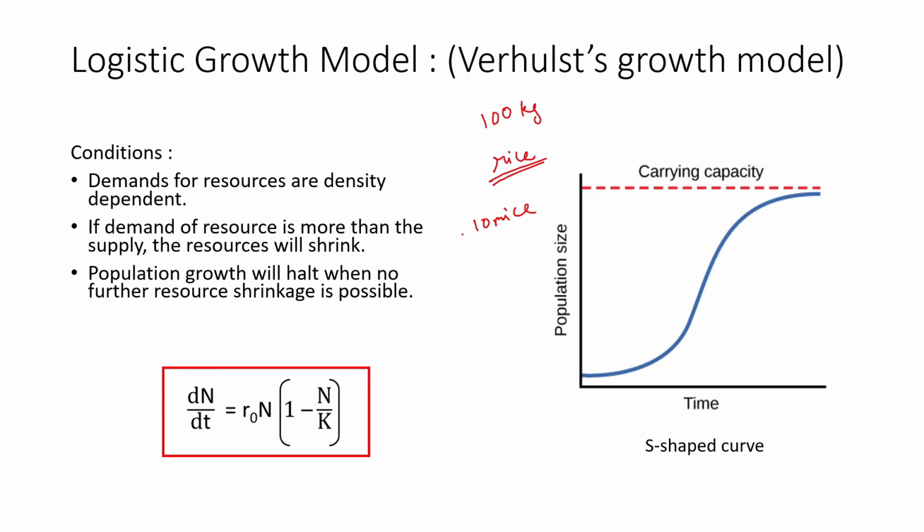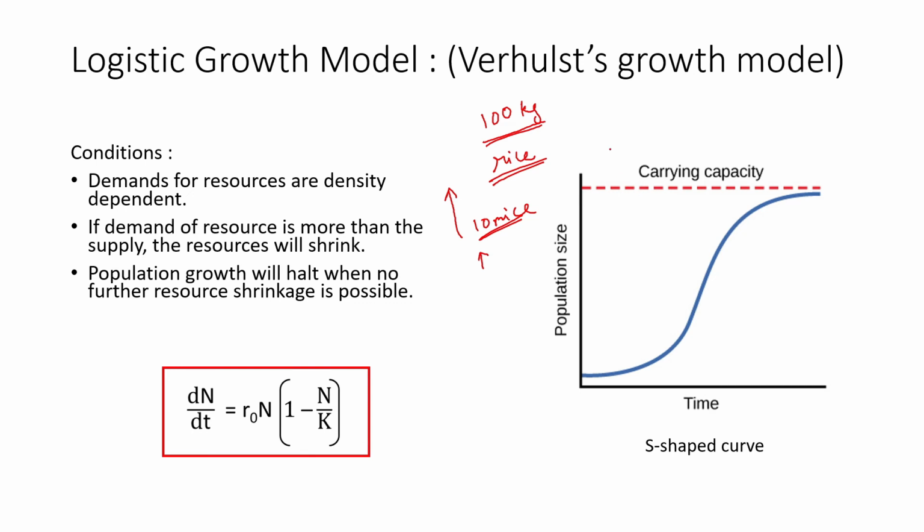So they will grow up to a scenario where they entirely use up the resource. After the 100 kilos is eaten up, they won't be able to multiply again because the resource is already finished. So they'll face a slowdown in growth. Not exactly a decline, but the growth will come to a standstill. It won't grow anymore, so it will be constant. So that's what carrying capacity is.